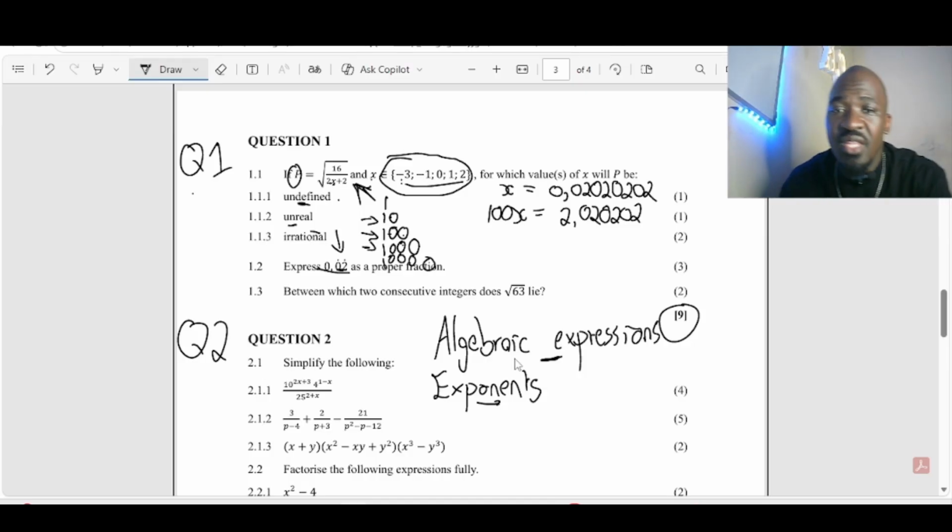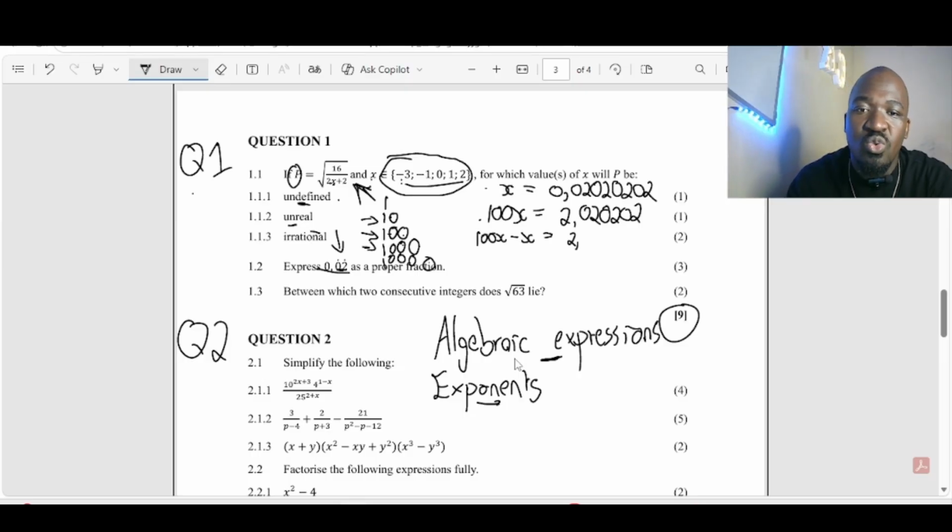Understand? Now, from here, you're just going to say, okay, this second one must subtract that first one. So 100x minus x is equal to 2.020202 minus 0.020202, right?